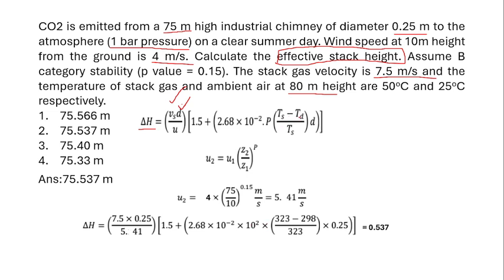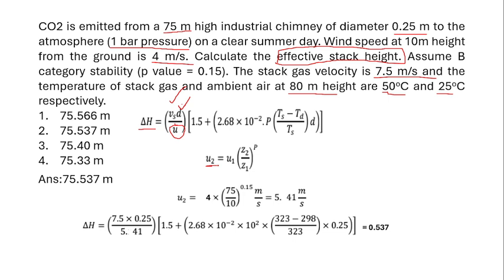Next is Ts and Ta. We know 50 degrees Celsius and 25 degrees Celsius. To convert it into Kelvin, we have to add 273. So it is 323 and 298 Kelvin for Ts and Ta respectively. Next, D is known. The only unknown value is U, the wind velocity. We already know at the height of 10 meter it is 4 meter per second. So at the stack height, what is the velocity? We need to find U2.